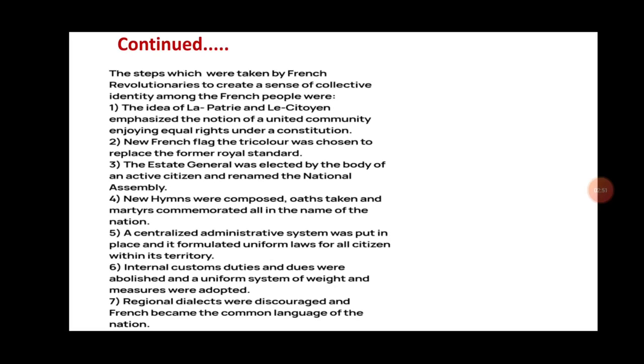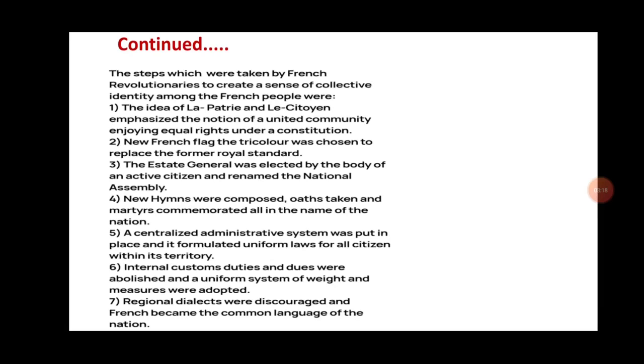La patrie means the fatherland, and le citoyen means the citizen. A new French flag, the tricolor, was chosen to replace the former royal standard. A new flag was designed for the common identity.